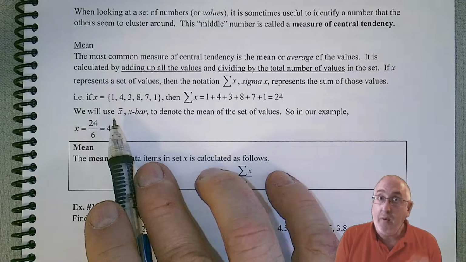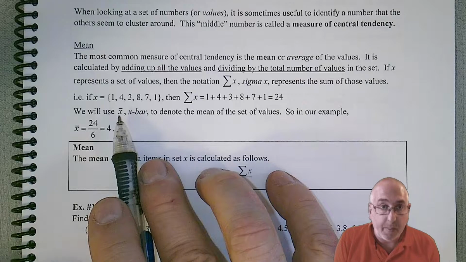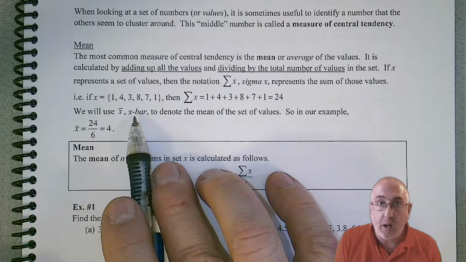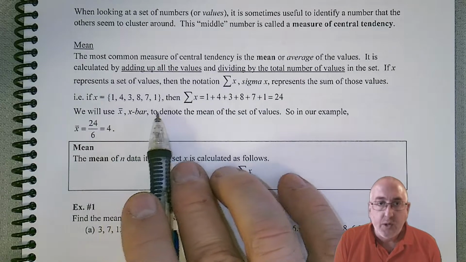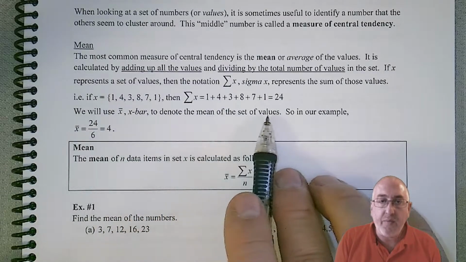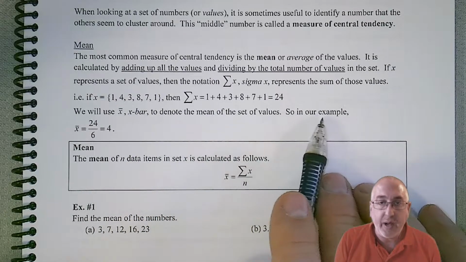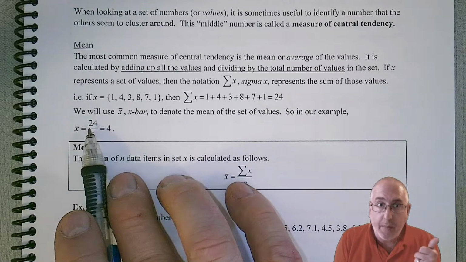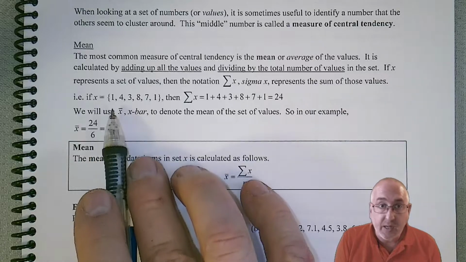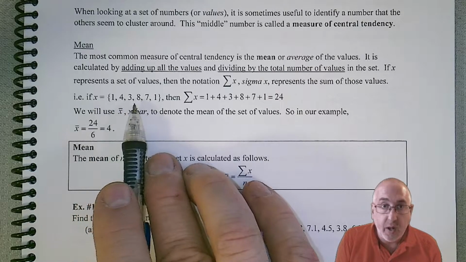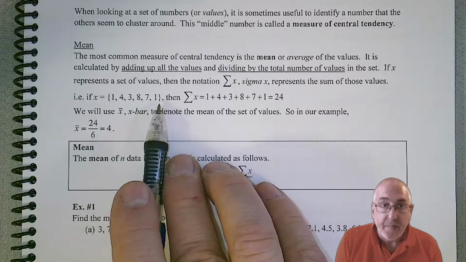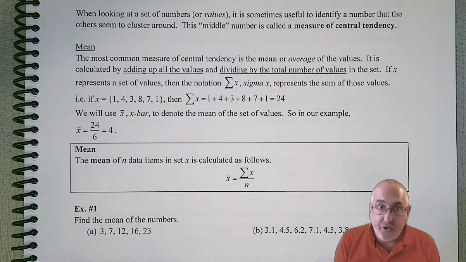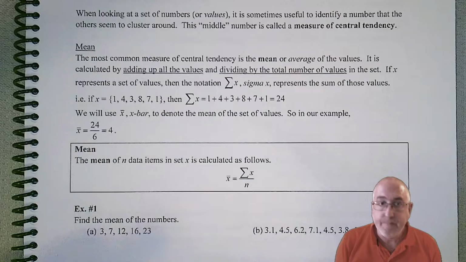So now for the mean, we have another symbol. It's x with a line over the top of it, which is also called x bar. So to denote this mean of those set of values, so in our example, x bar should equal 24, which was the sum, divided by 6, because there's 6 numbers in here, 1, 2, 3, 4, 5, 6. So if we divide by 6, we do get 4. So 4 is the average of those numbers.